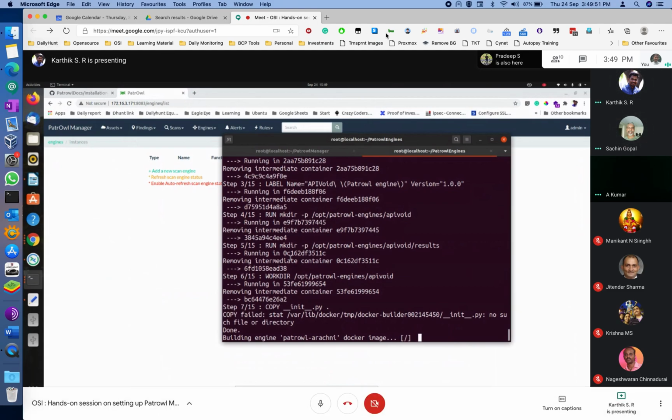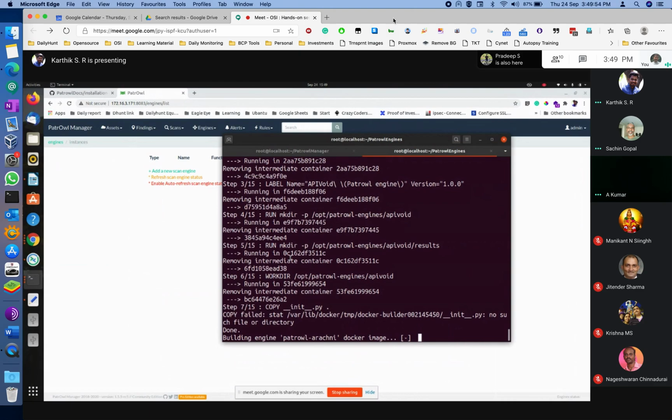One is that we faced trouble: after we installed the Dockers and everything, we were not able to install the SSL certificate on the Docker. Perhaps it is because we are very new to Docker. This was our first deployment on Docker, around 2-3 months back. So we do not know how to install an SSL certificate on Docker. If any of you know, please feel free to help us. What we did instead was create an HTTP proxy and route the traffic to Patrol Manager through that, so that it is still secure.